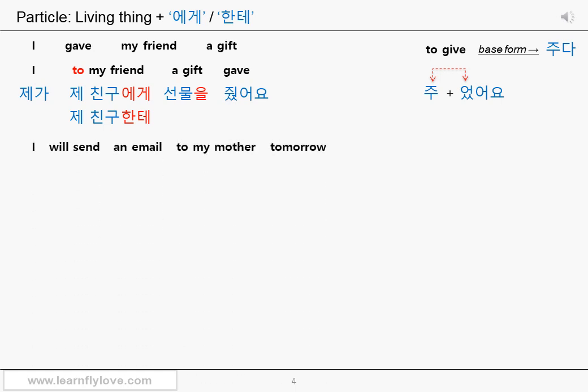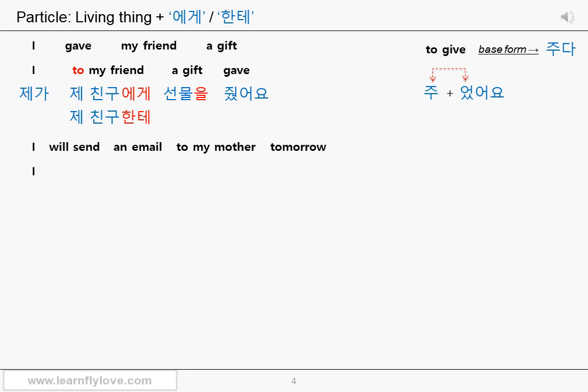I'll send an email to my mother tomorrow. The same things apply. An email is the object of the action send. You take an action on the email, which means an email is the direct object. My mother is the receiver and the destination of the email. To my mother. The future tense is used with will, so let's use the compound expression 을 거예요. The word order is going to be like this.